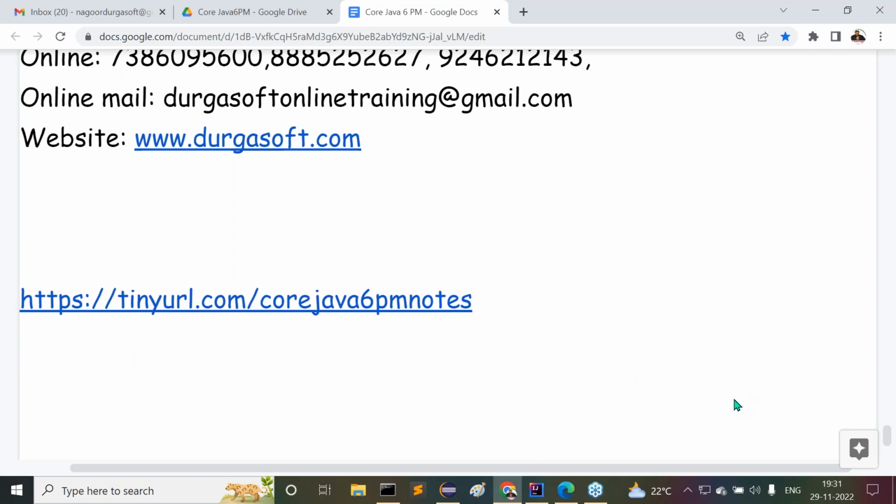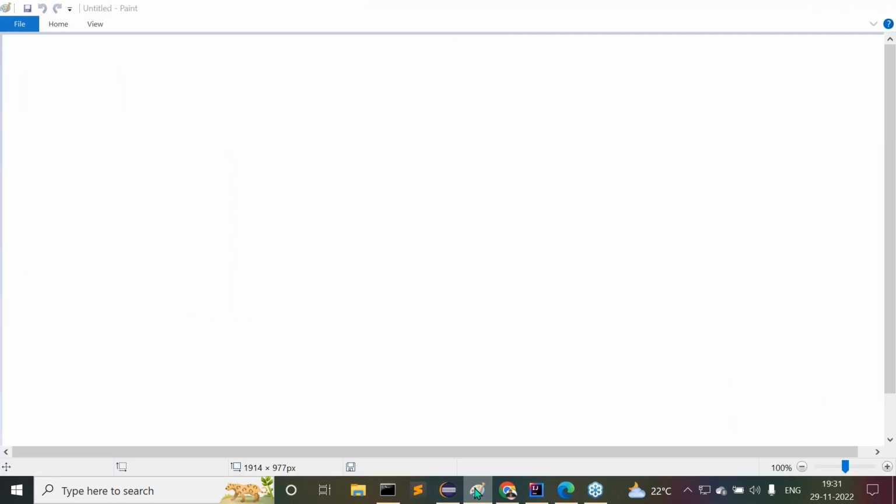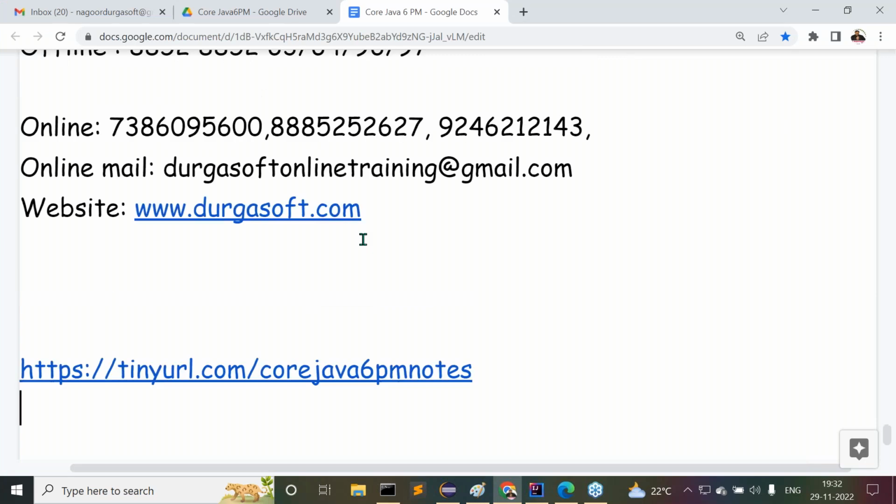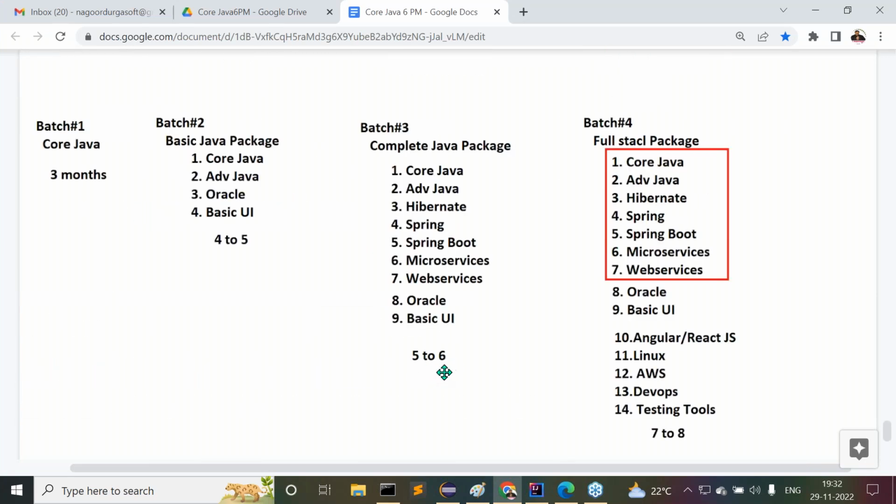Sir, what is the timeline for completing the complete Java package content? And if I wish to study your technology's previous batch videos, which are also part of my package, if this would be possible, then I would be able to learn quickly. I can do it simultaneously. To complete this total core Java, that means the complete Java package, it may definitely take 5 to 6 months of time.